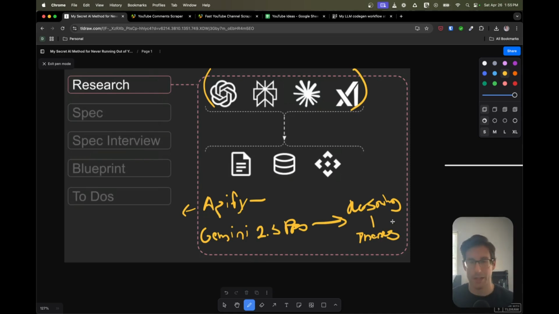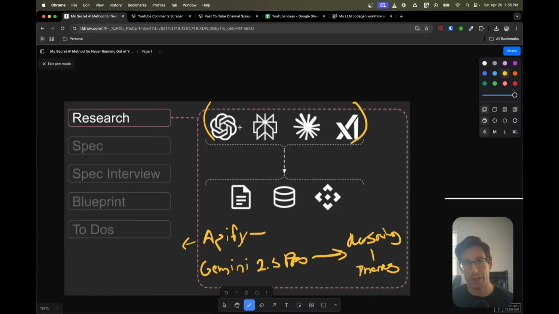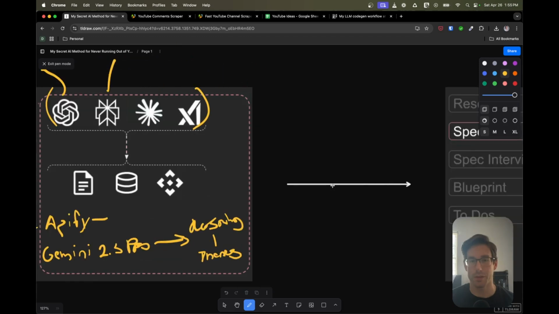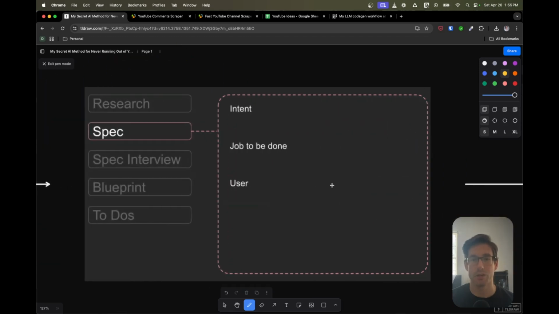So now we have an understanding of this. We've done the research, and usually what I'll do is I'll start with Perplexity, and sometimes go to now O3. O3 is the newest model from OpenAI, and it does a pretty good job at doing fast, deep research, where it reasons and searches the web simultaneously and comes out with an output that's actually quite effective and useful. So that's what we do first, is we research. Once we've researched and got additional context, we'll shove that into our spec alongside a few other things.